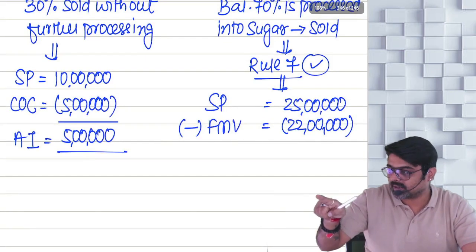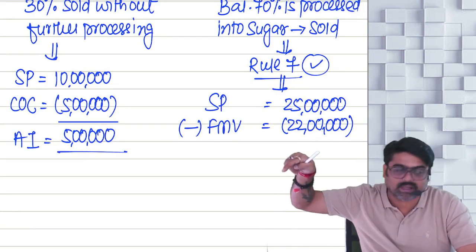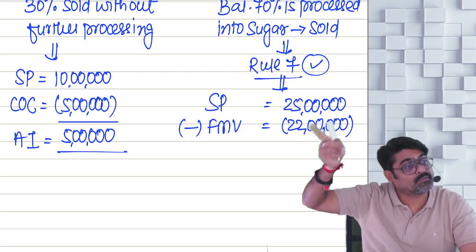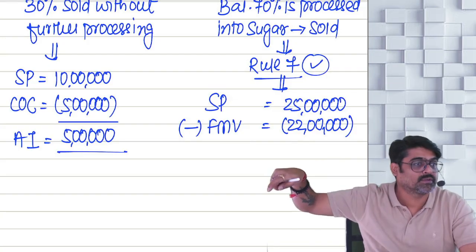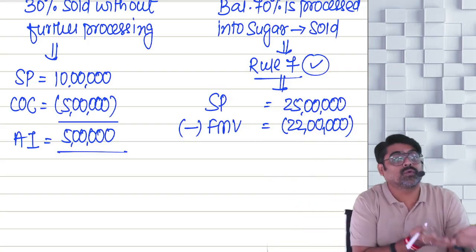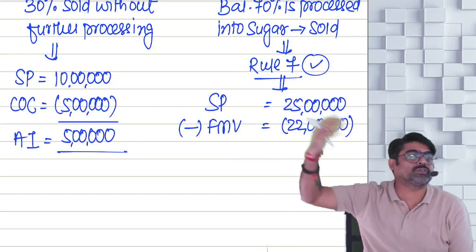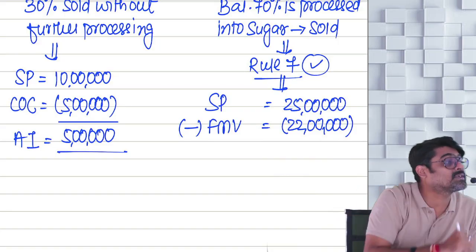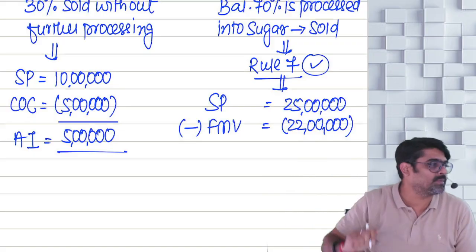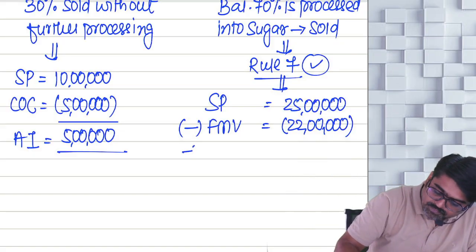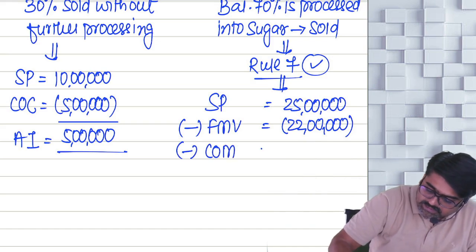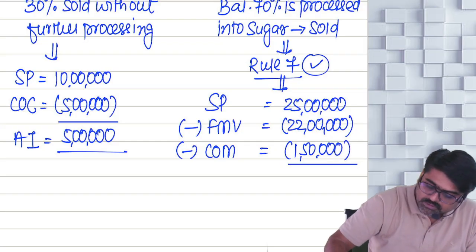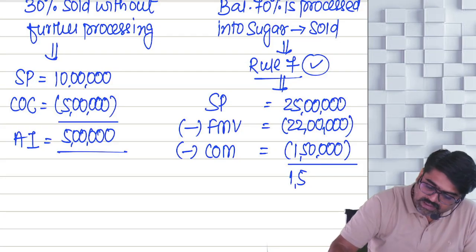See, this fair market value will cover the cost of cultivation, which was 14 lakhs. So that 14 lakhs will be covered here in 22 lakhs. If you would have cultivated and sold the sugar cane, how much would you have received? 22 minus 14 lakh cost, so 8 lakh rupees of your agricultural profits are already getting reduced from here. Getting my point? Minus the cost of manufacturing, that is 1,50,000. Any other cost? No.